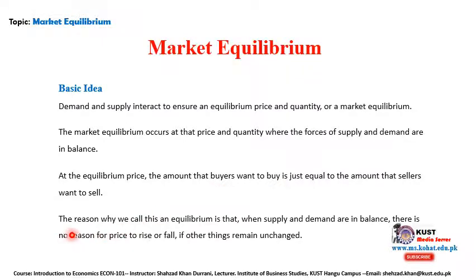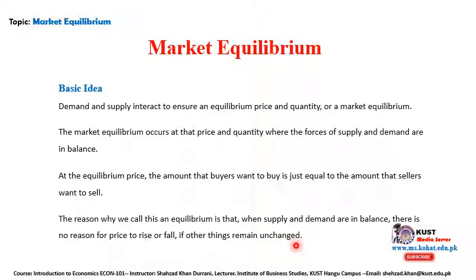The reason we call this an equilibrium is that when supply and demand are equal, in balance, there is no reason for price to rise or fall. So sometimes you can see an equilibrium in the economy, where you cannot see any rise or fall in the price, or any rise or fall in demand, if other things remain unchanged.